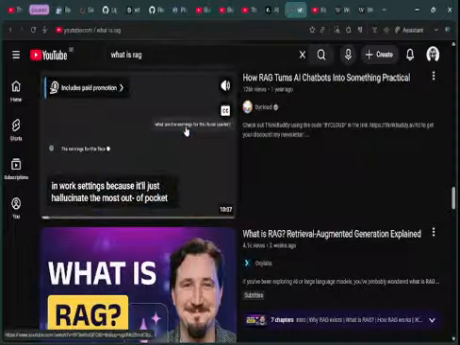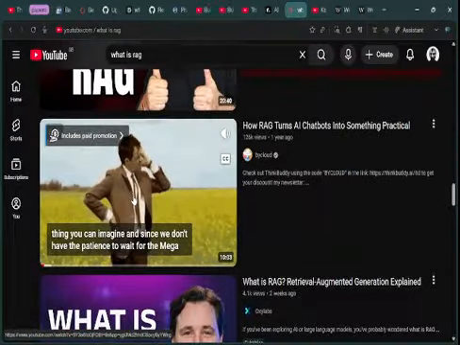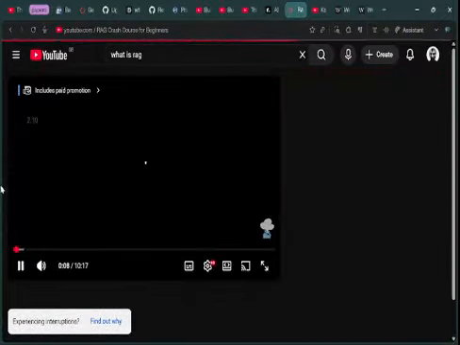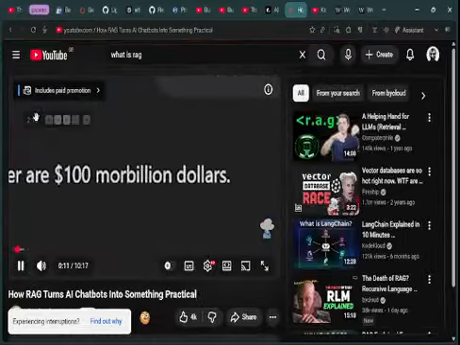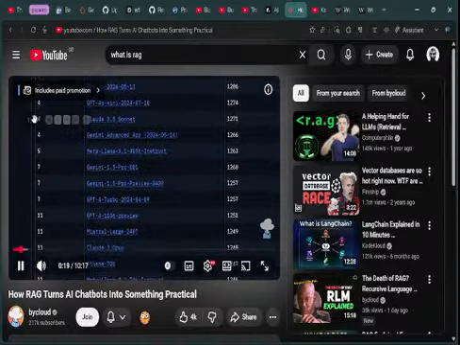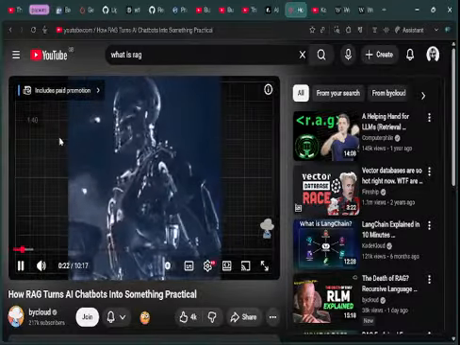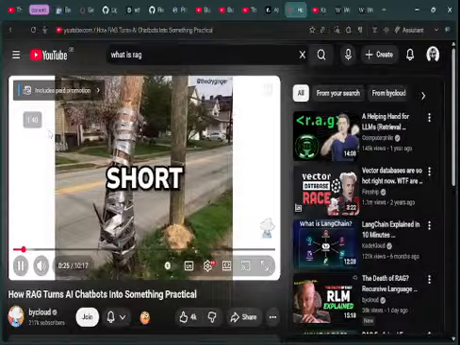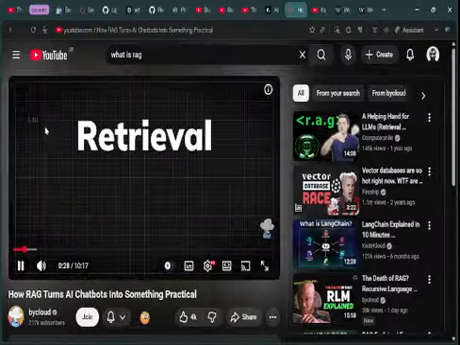In work settings, it'll just hallucinate the most out-of-pocket thing you can imagine. And since we don't have the patience to wait for the megacorps to train an even more powerful AI, we need ways to utilize the chatbots we have right now to get ahead of the curve before AGI replaces us to write email slop. So there's this short-term workaround called RAG, which stands for Retrieval Augmented Generation.